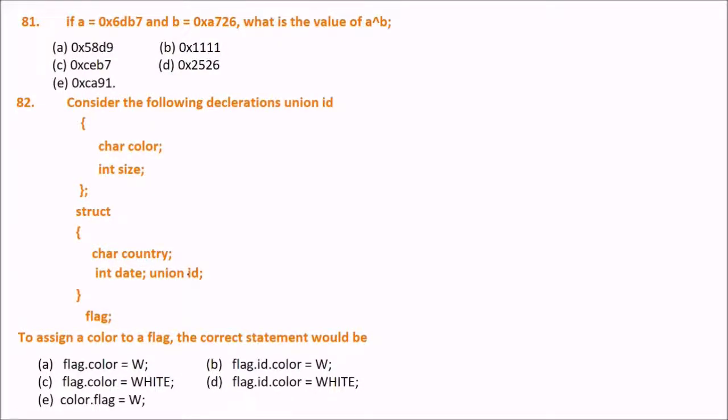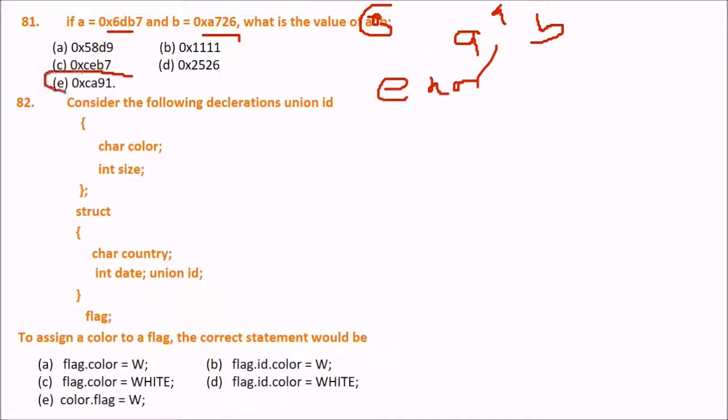Now if a equals some hexadecimal value, 0x6db7, and b equals 0xa7 2b. What is the value of a XOR b? This means the XOR operator, so you need to XOR these two values. I leave it as an exercise for you, and I'll tell you the answer also. The answer is 0xa8. You just have to XOR these two values. And you know XOR: 1 and 0, 0 and 1 give 1, and 0 0, 1 1 give 0.